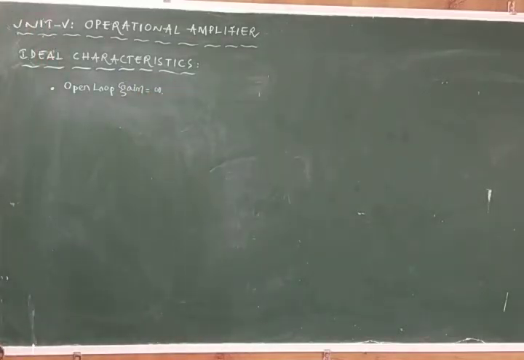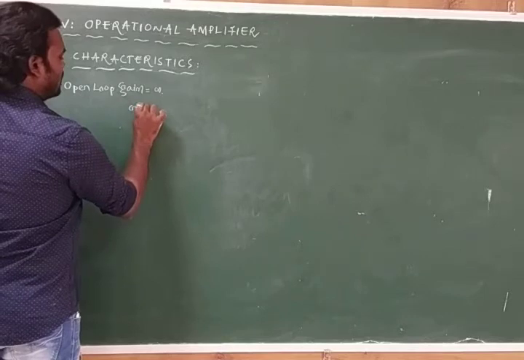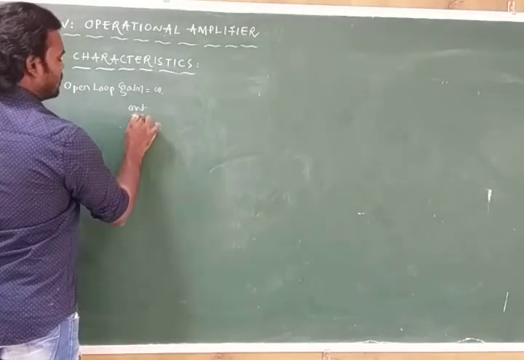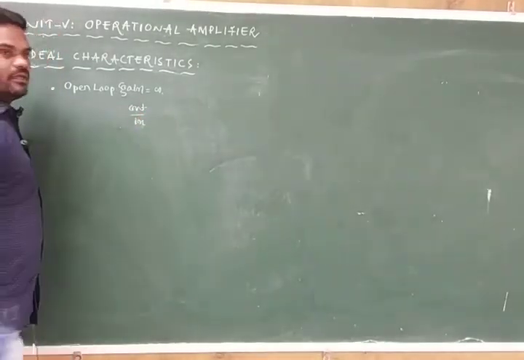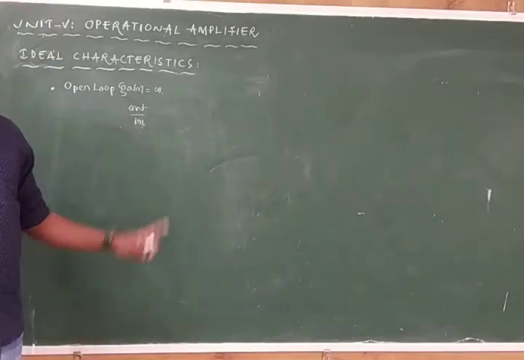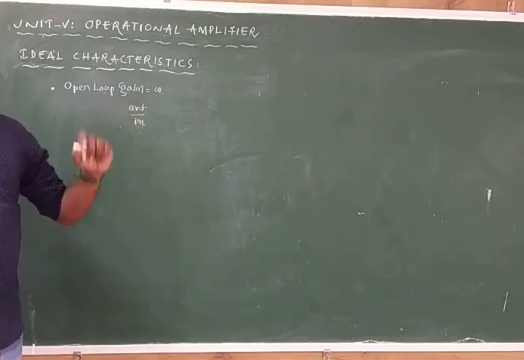Generally, gain is nothing but output by input. That may be output voltage by input voltage, output current by input current, or output power by input power.